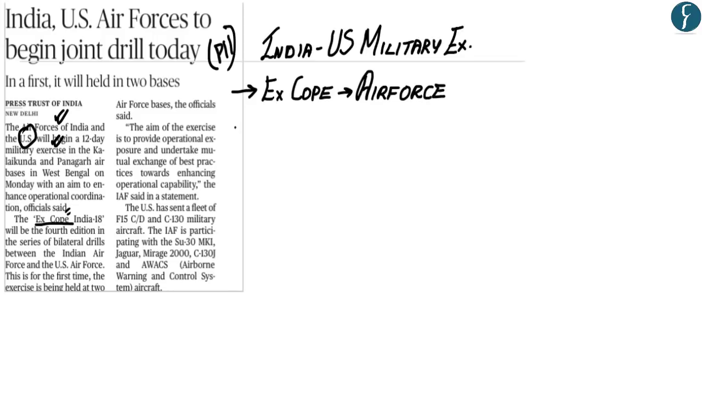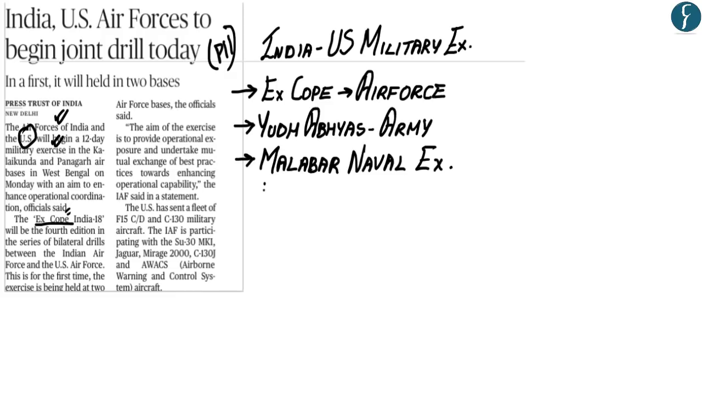And apart from this, the military exercise that is conducted between the Indian Army and the US Army is known as Yuddha Abhyas. And an important aspect that you should remember is that India does not conduct any form of bilateral naval exercises with the United States. What India and the United States currently conduct are called the Malabar naval exercises, which also include the participation of Japan. So now hopefully you understood the three main military exercises that are conducted between India and the United States.